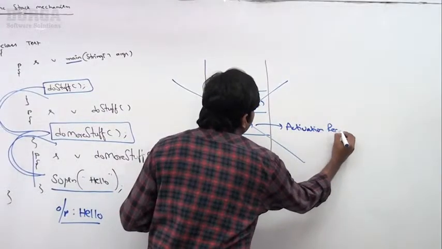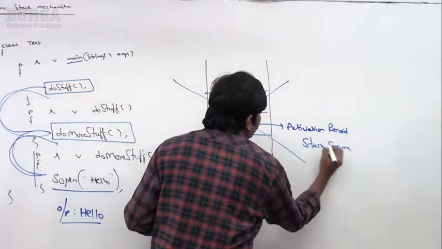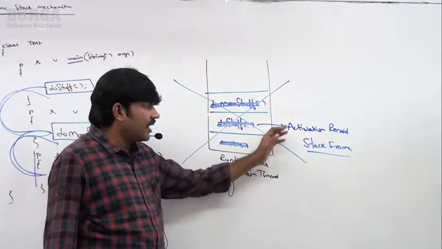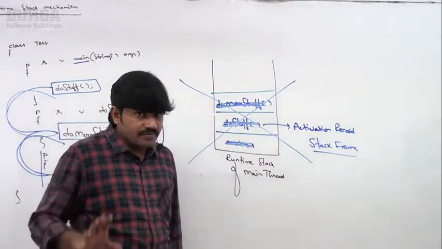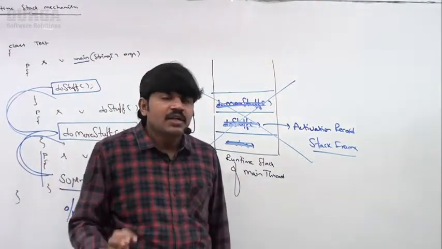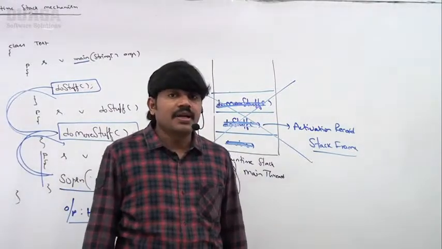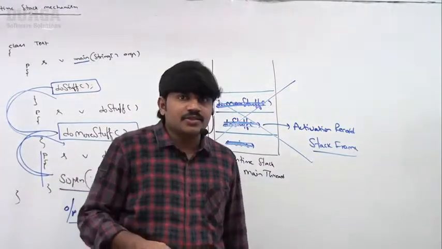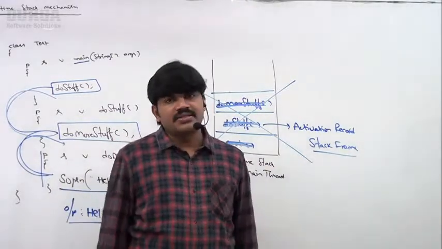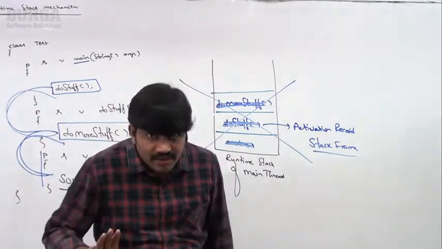Next, each entry in the stack is called activation record or stack frame. Each entry is called activation record or stack frame. Is it clear? Any explanation required about runtime stack mechanism? Of course, you may ask, sir, why are you covering this before exception handling? Because if you can understand this one, the remaining concepts of exception handling you can easily understand, because it is the base for the remaining topics of exception handling. Clear?